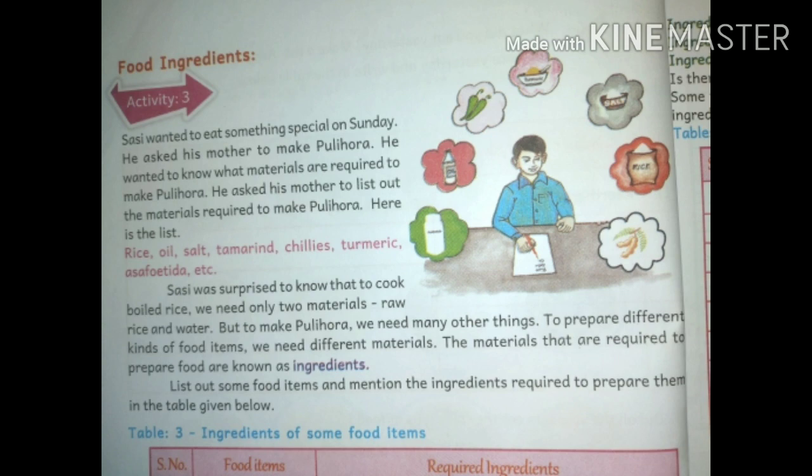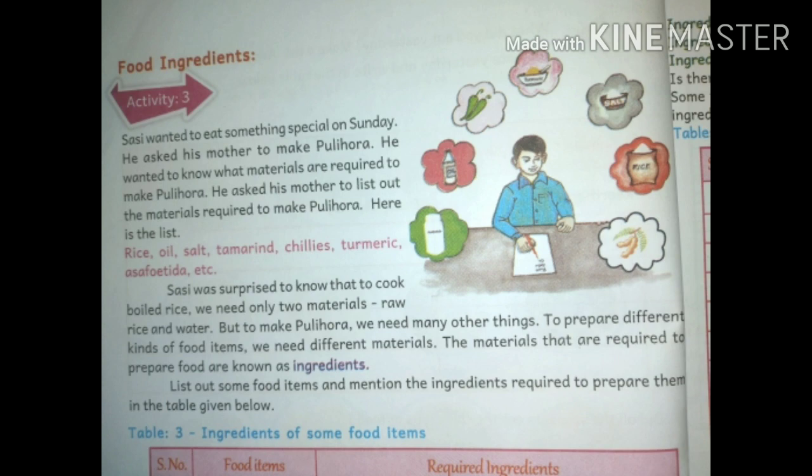Sasi wanted to eat something special on Sunday. He asked his mother to make pulihora. He wanted to know what materials are required to make pulihora, so he asked his mother to list them out. Here is the list: rice, oil, salt, tamarind, chilies, turmeric, asafoetida, etc. You know what those are, isn't it? Tamarind, చింతపండు, chilies, మిరపకాయలు, turmeric, పసుపు, asafoetida, ఇంగువ. In Telugu they say ఇంగువ.